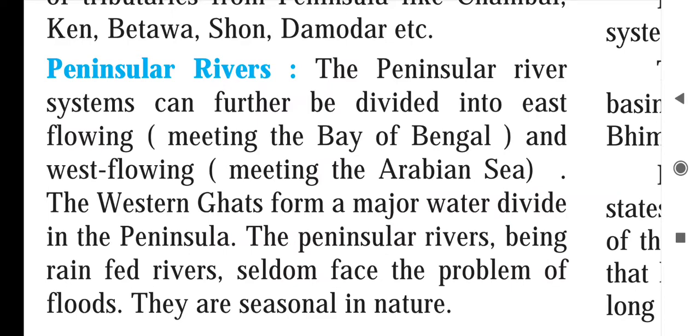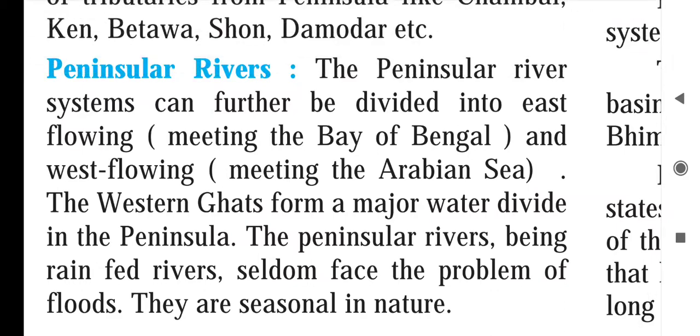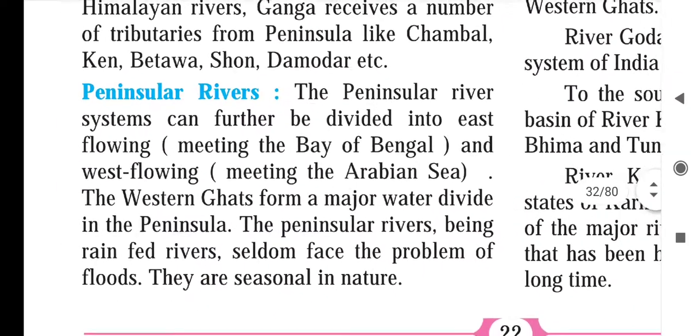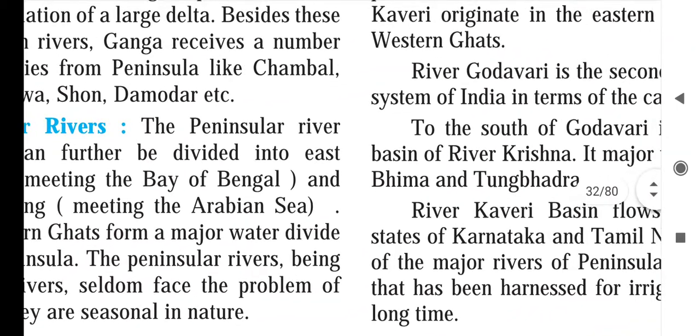The peninsular rivers, being rain fed rivers, seldom face the problem of flood. They are seasonal in nature. So peninsular rivers are seasonal. They have water in the rainy season and winter, but in the summer these rivers dry up. So peninsular rivers are seasonal rivers, and seldom have flood problems.